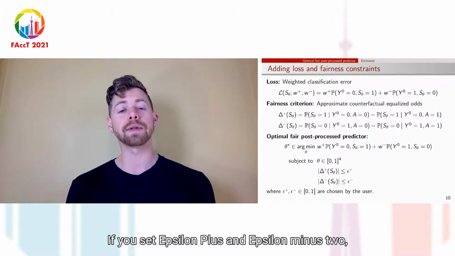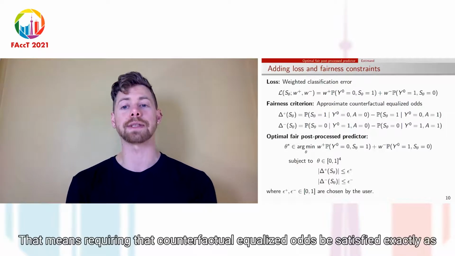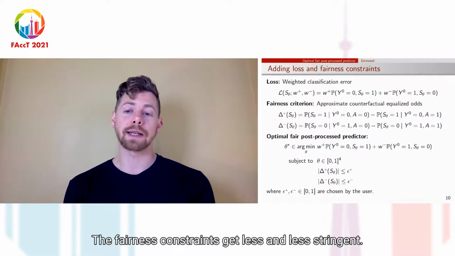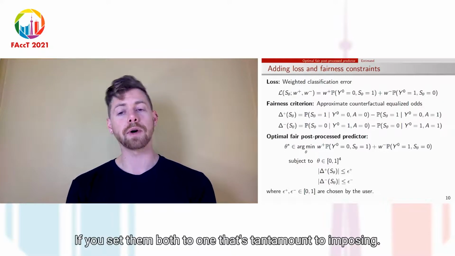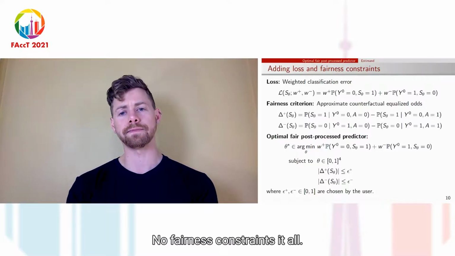If you set epsilon plus and epsilon minus to both be 0, that means requiring that counterfactual equalized odds be satisfied exactly. As those values move towards 1, the fairness constraints get less and less stringent. If you set them both to 1, that's tantamount to imposing no fairness constraints at all.